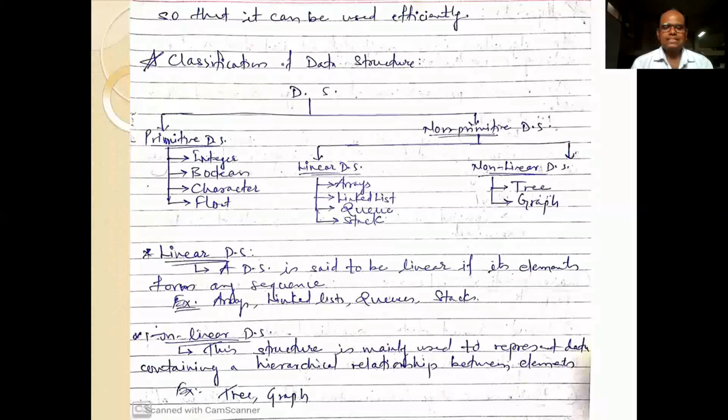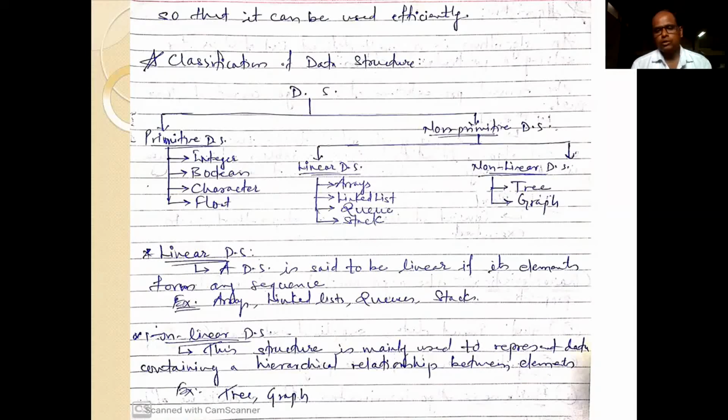So if you observe this diagram of data structure, we can categorize data structure into two parts: primitive data structure and non-primitive data structure. Let us discuss what is primitive data structure and what is non-primitive data structure. Primitive data structure or primitive data type, we also call built-in data types. For example, integer, boolean, character, float, etc. So these are the primitive data types or built-in data types.